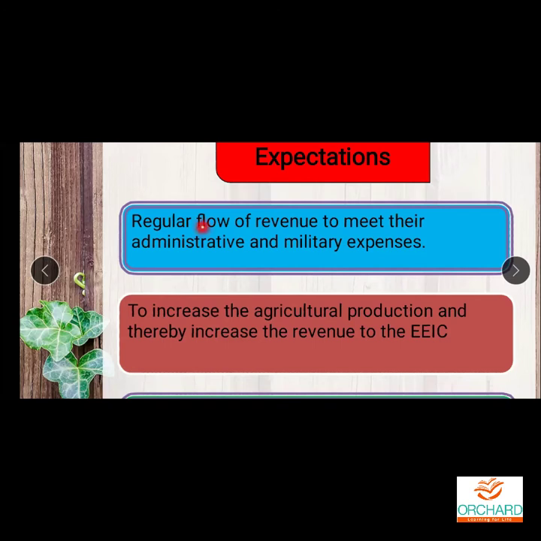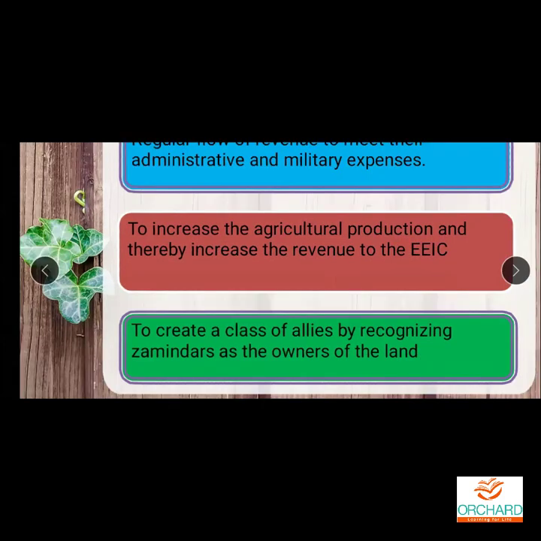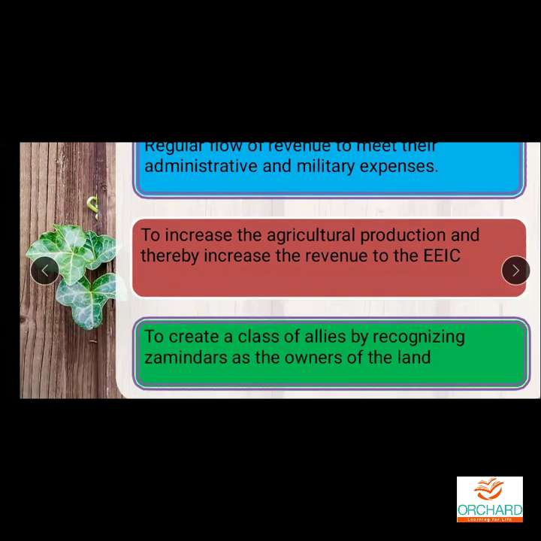So there was a regular flow of revenue to meet their administrative and military expenses. And not only that, they got revenue to increase the agricultural production and thereby increase the revenue to the EEIC. And here, to create a class of allies by recognizing zamindars as the owners of land.